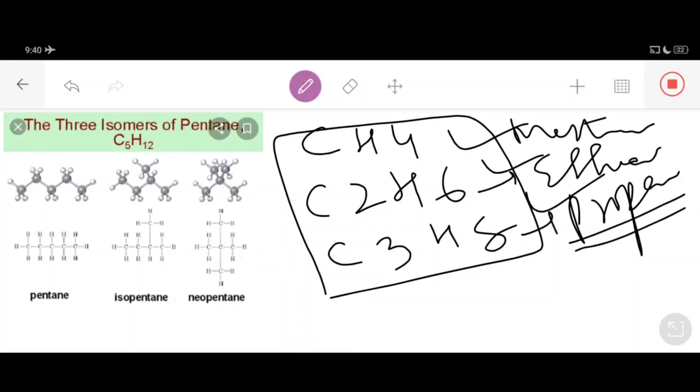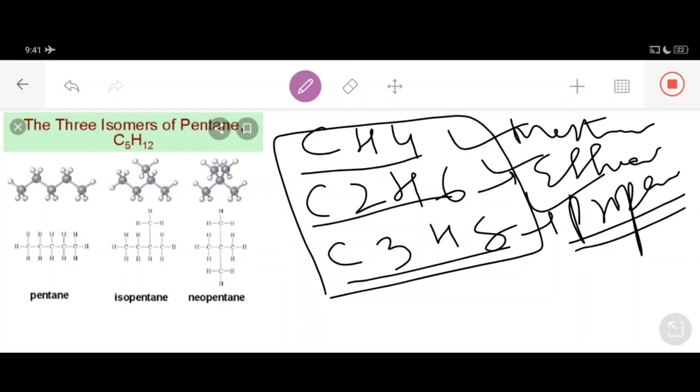So dear students, I am discussing important points regarding these isomers. Somebody will ask why there is no isomerism possible in the case of these compounds.